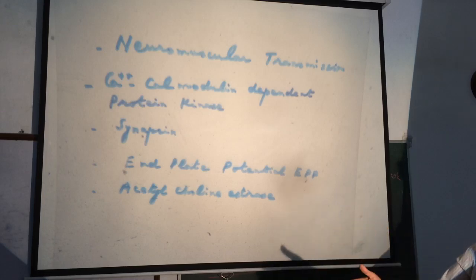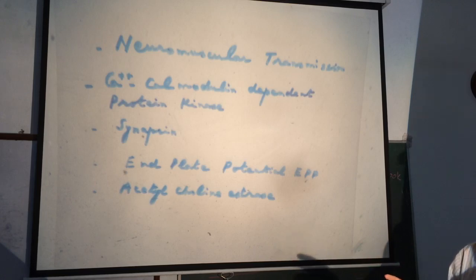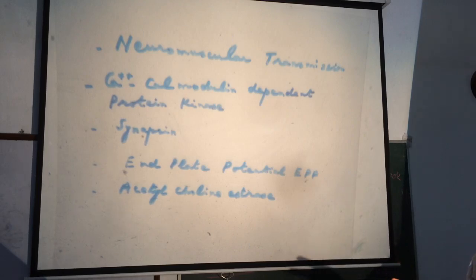I again repeat that acetylcholine is released from the motor nerve terminal. It will diffuse towards the acetylcholine receptors. There is binding of the acetylcholine with the receptor. This causes opening of acetylcholine gated channels.